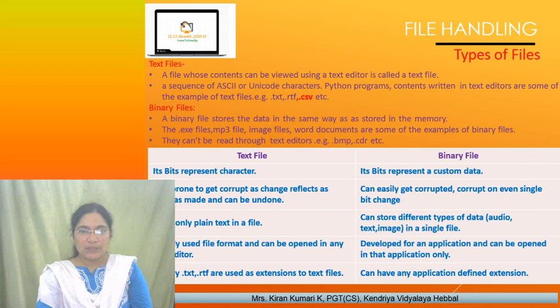So what are the basic differences between a text file and a binary file? In a text file, all the contents are bits, all of them representing characters. It is less prone to get corrupt, as changes reflect as soon as made and can be undone. It stores only plain text in a file. It is a widely used file format and can be opened in any text editor. Mostly .txt and .rtf are used as extensions for text files.